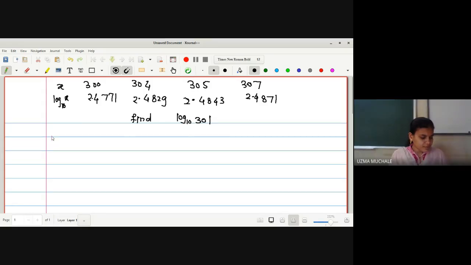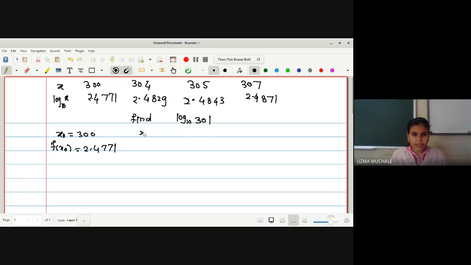So first we will name these: say x0 is 300, and f of x0 is 2.4771.